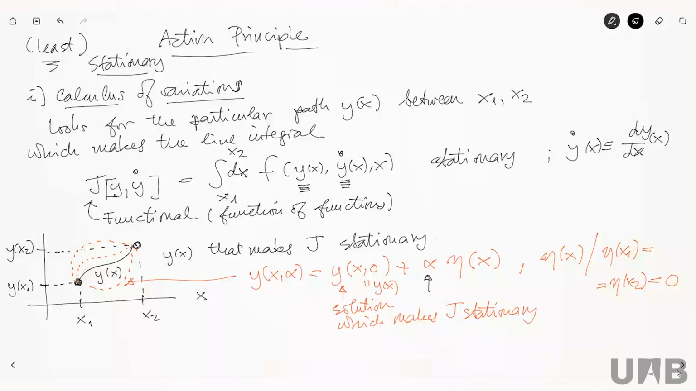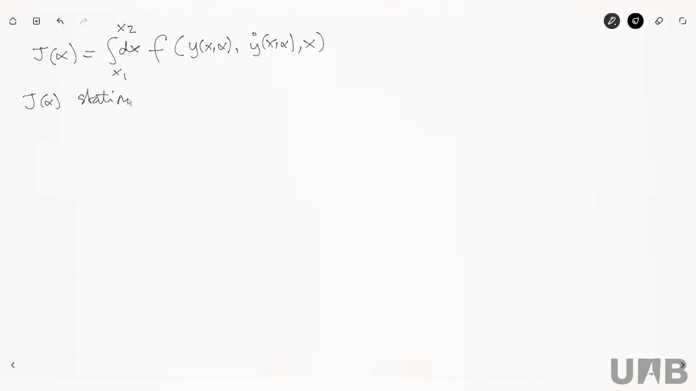So now I have my functional as just a function of one parameter alpha, which is the integral from x1 to x2 of this function f of y of x and alpha, y dot of x and alpha, and x. And now J of alpha being stationary is the same as the derivative of J with respect to alpha equaling 0, of course. I repeat that, this could mean that we find a minimum, we find a maximum,